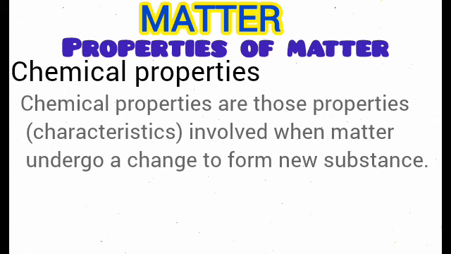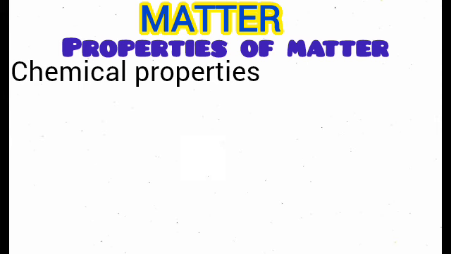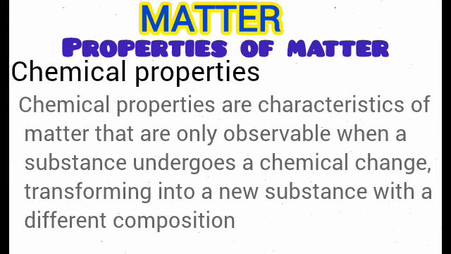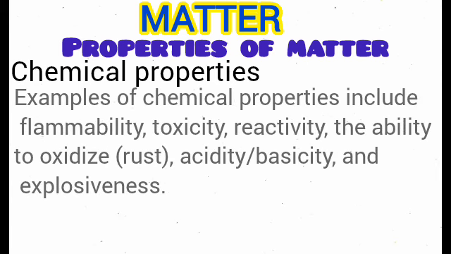Let's talk about the chemical properties of matter. Now, chemical properties are those characteristics or properties involved when matter undergoes chemical changes to form new substances. These characteristics or properties are only observable when the matter undergoes chemical changes, transforming into a new substance with a different or a new composition.